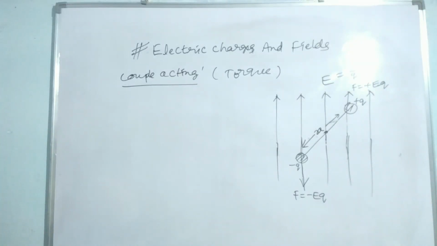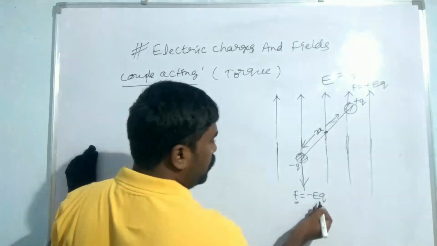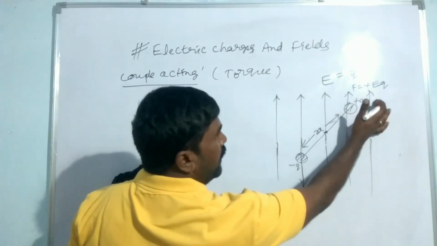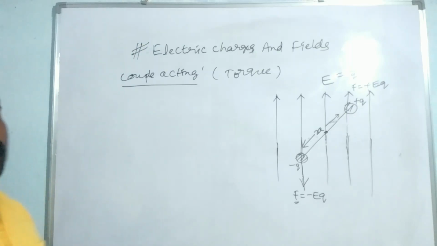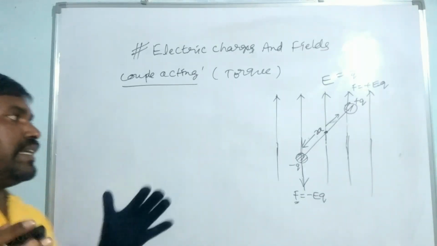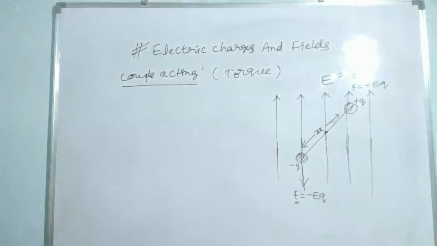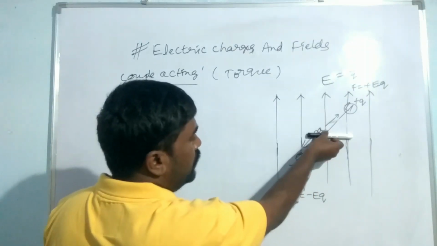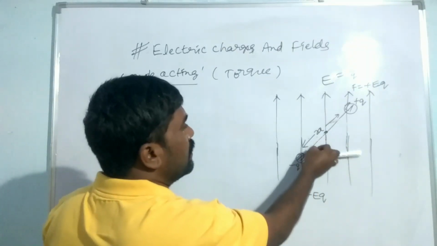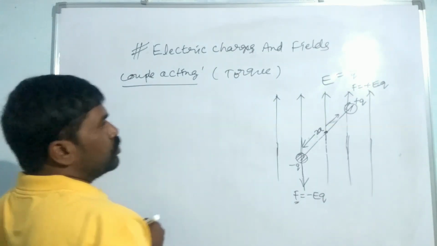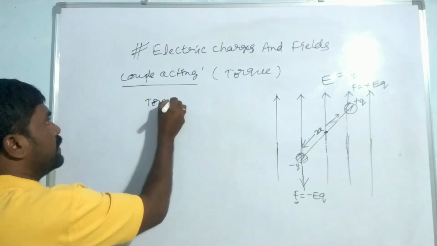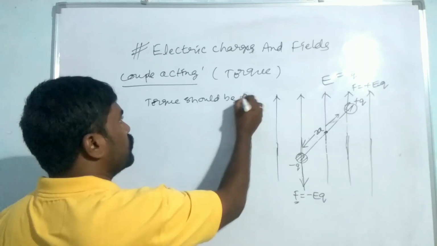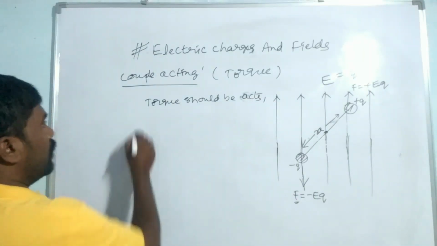So here, whenever two equal and opposite forces, this is the force of EQ, this is the force of EQ, but it is positive direction, it is negative direction. This force should be acting upwards, this force should be acting downwards. If two equal and opposite forces are acting on a single body, then the body should be rotated with some angle. If the body is rotated with some angle, so in this direction, right? Then with some angle rotated, the torque should be acting on that. Torque should act.